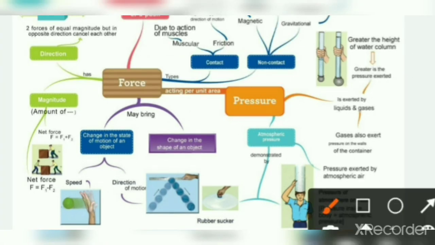And next we will discuss the various effects of force. The first effect is, force can change the state of motion of any object. It can change the motion of a moving object. It can stop and control the speed of any moving object. And also, we can change the shape and size of any object by applying force.